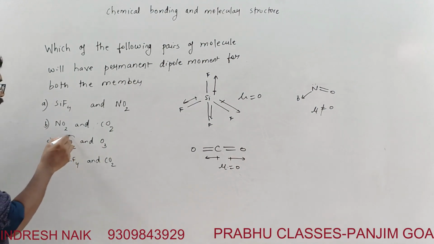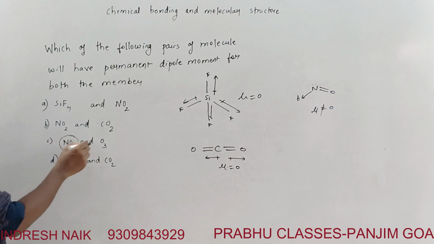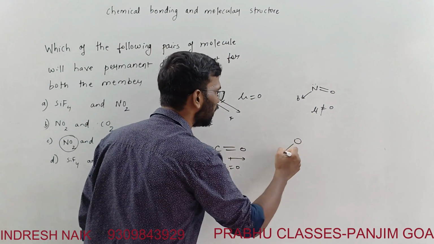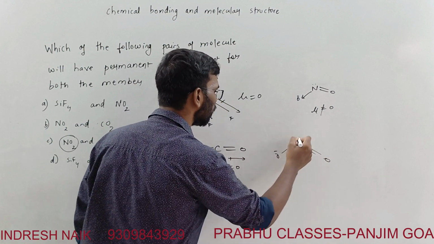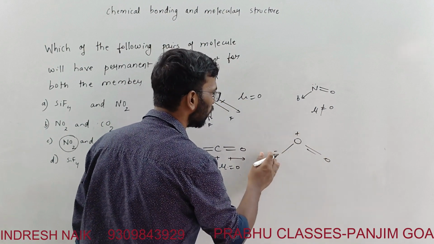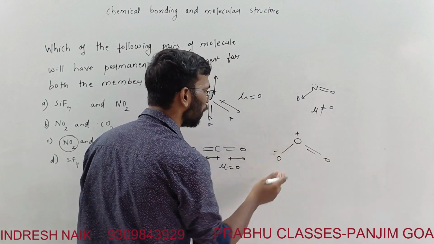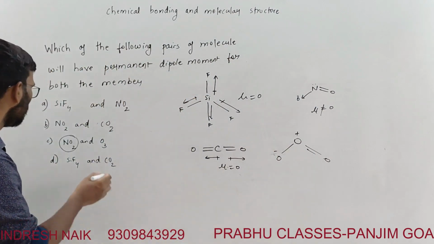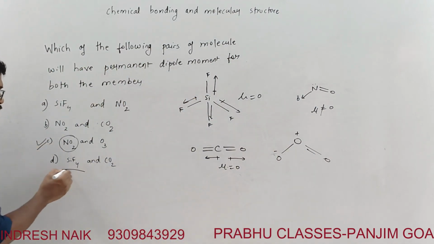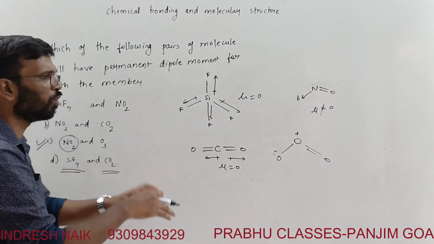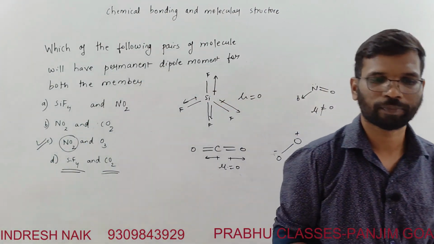So NO2 is not equal to 0. And what about ozone? Ozone is also a bent structure this way, right? It also has dipole moments that are not exactly cancelling one another. So the answer is option C, because we know that in silicon fluoride and carbon dioxide mu will be equal to 0. That's it.